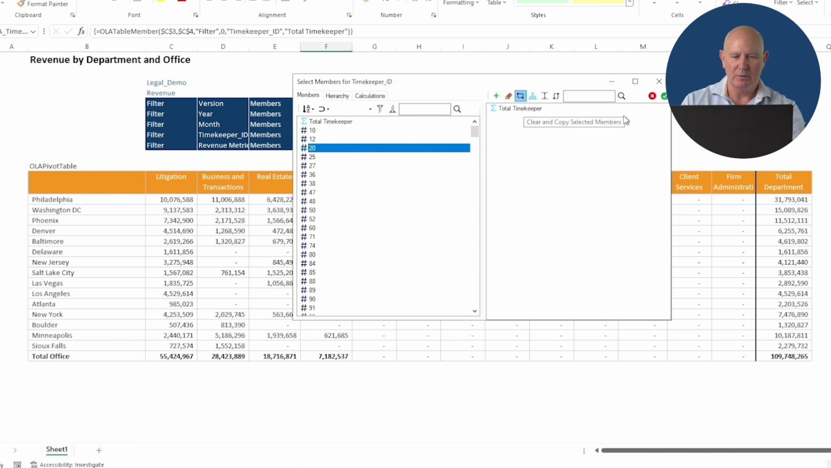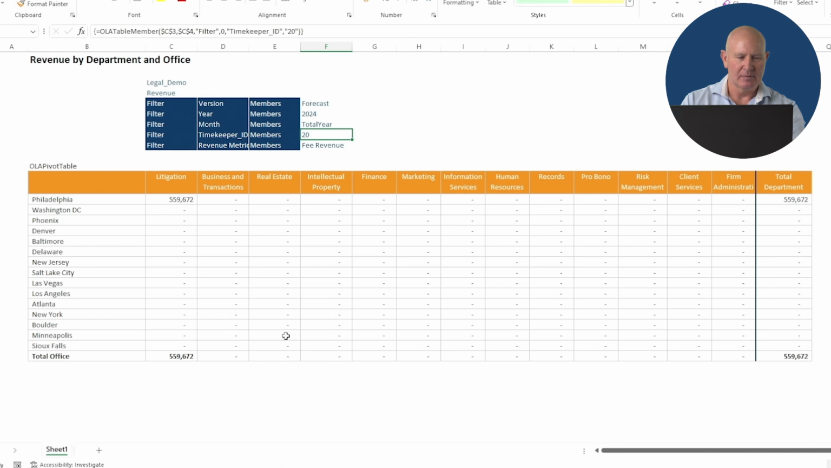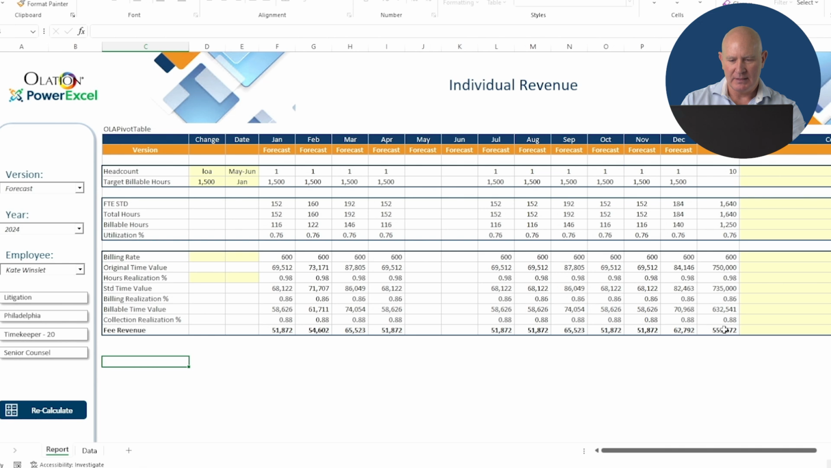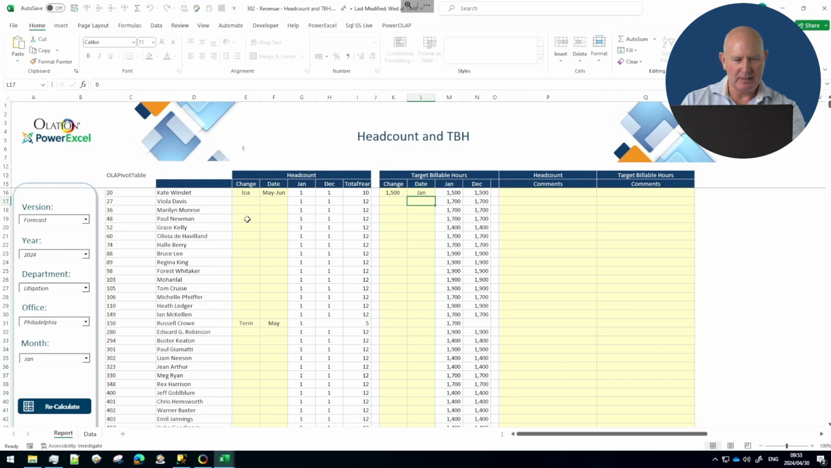So if I choose Kate Winslet here, you'll see that she is expected to bring in $560,000. If we go back to her individual calculation, there's that 560. And if we move to here and just take that out, we can expect that to run back up.